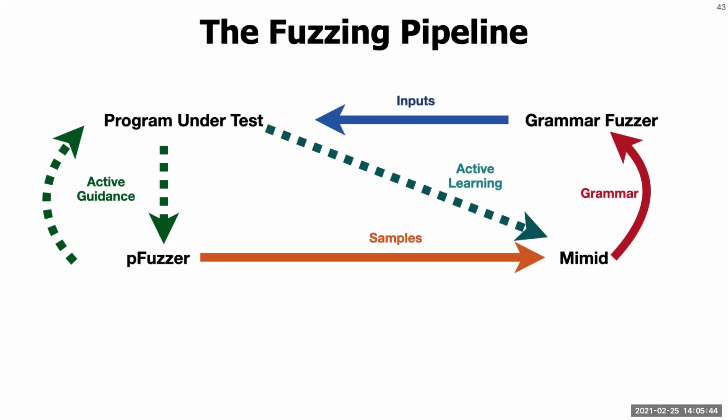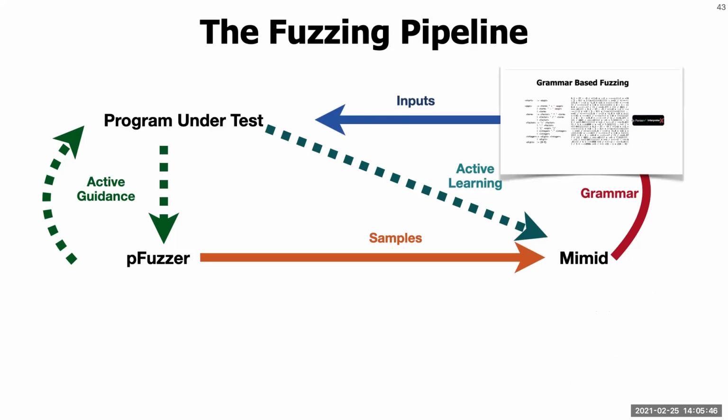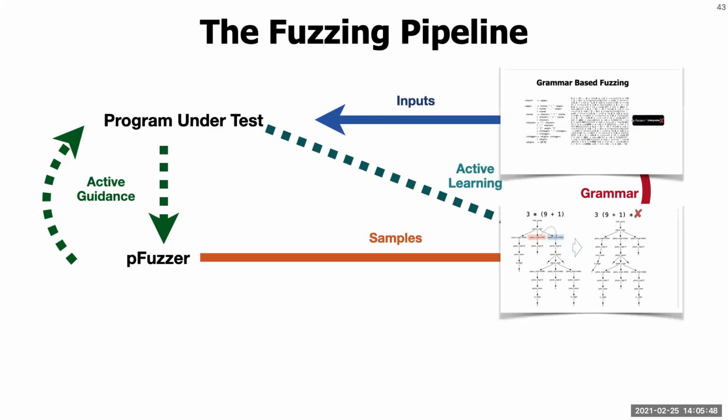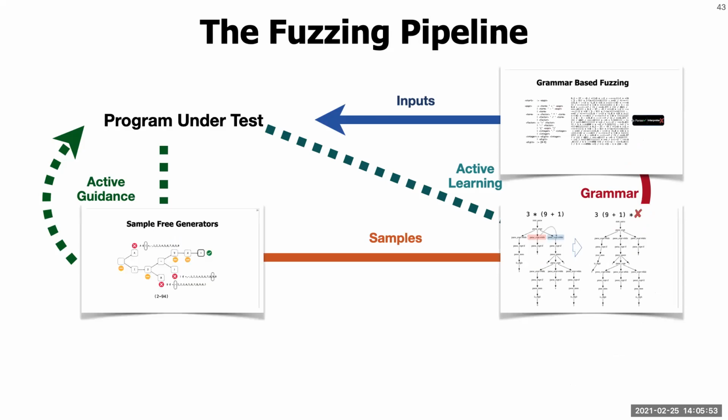So in summary, I have shown you why grammars are important for fuzzing, how to recover such grammars from a given program and sample inputs, and how to generate unbiased sample inputs for grammar recovery. Thank you for listening to my talk, and I am open to questions.